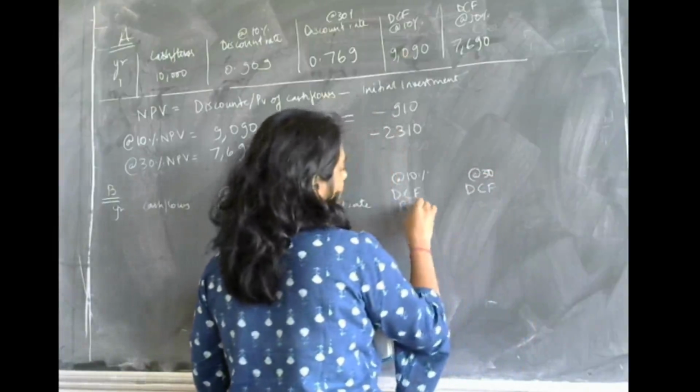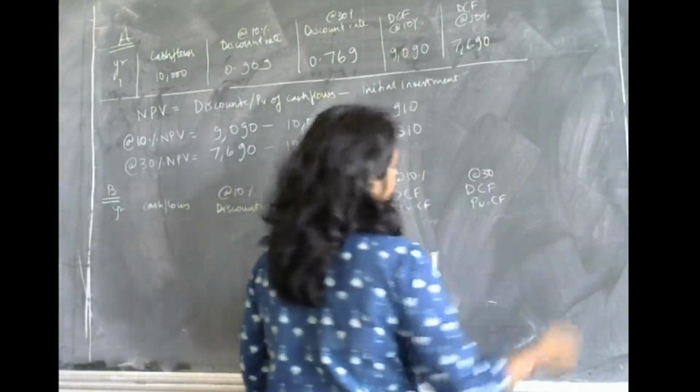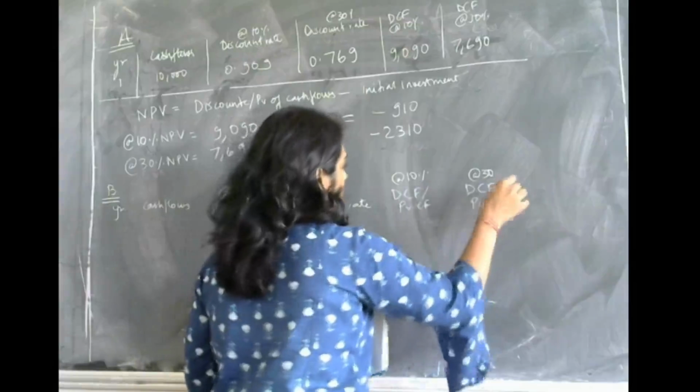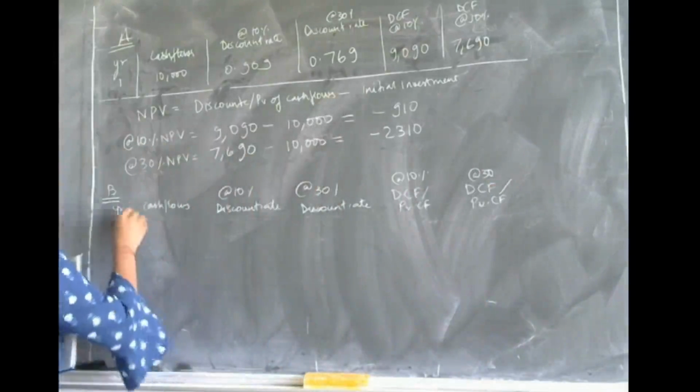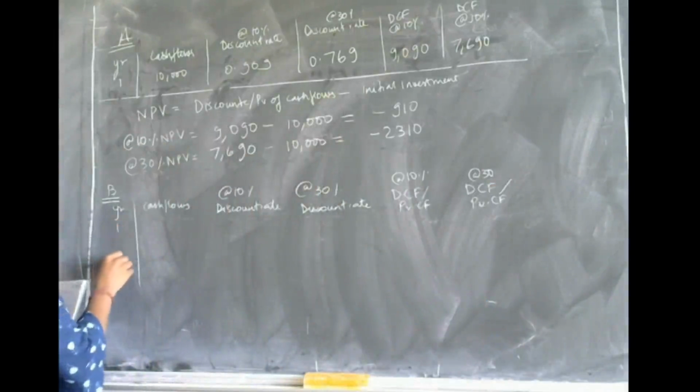These are the discounted or present value cash flows, okay? For project B, we have year 1 and year 2.